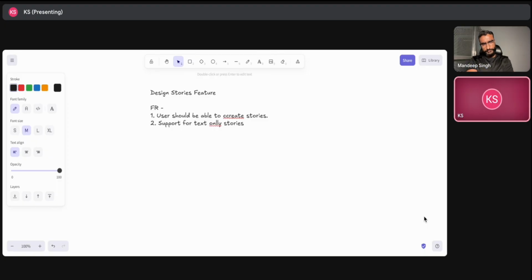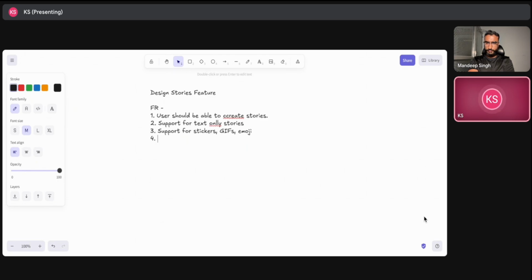Okay. So that is also one thing that we can see in the stories feature, whether it is Instagram or WhatsApp. And we shall have support for stickers, GIFs, emojis. So that will be my third one.